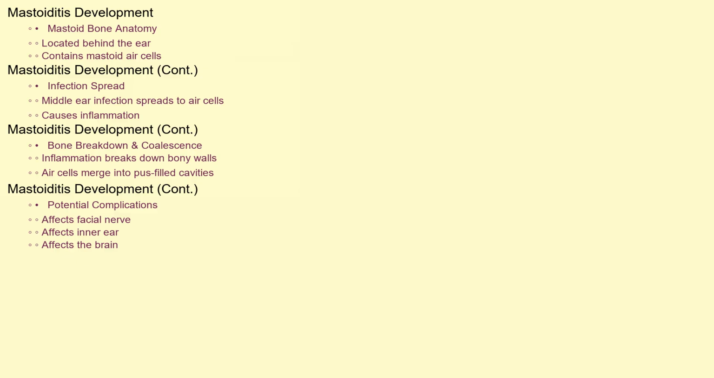Now, let's understand how mastoiditis develops. The mastoid bone, located behind the ear, contains air-filled spaces called mastoid air cells. During an ear infection, inflammation and infection can spread from the middle ear into these air cells. This inflammation leads to the breakdown of the bony walls separating the air cells, resulting in coalescence, where the small air cells merge into larger, pus-filled cavities.